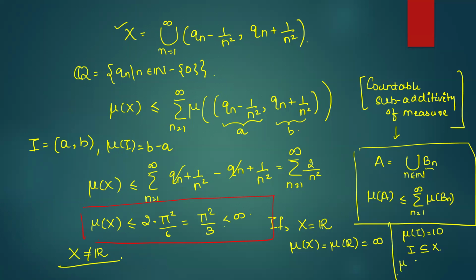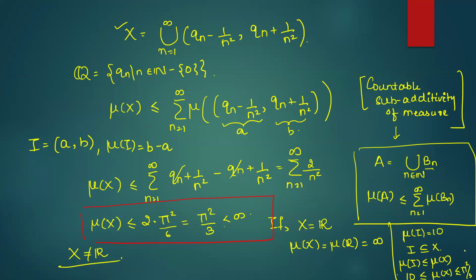Then by monotonicity of the measure, we have measure of I is less than equals to measure of x. So measure of I is 10. This is less than equals to measure of x, which is less than equals to pi square by 3. 10 less than pi square by 3? Definitely it is not possible.